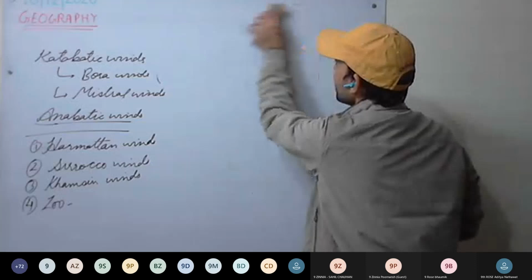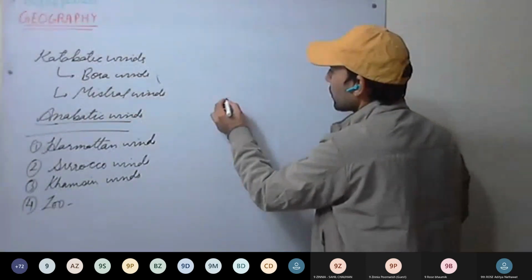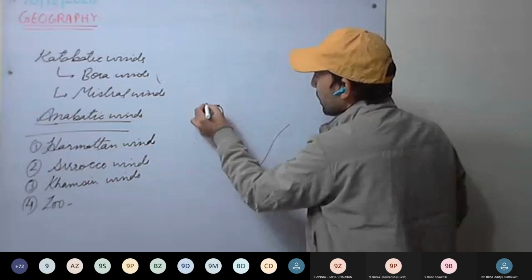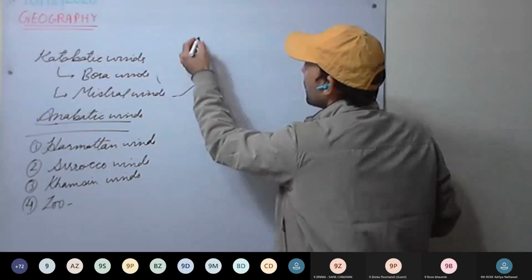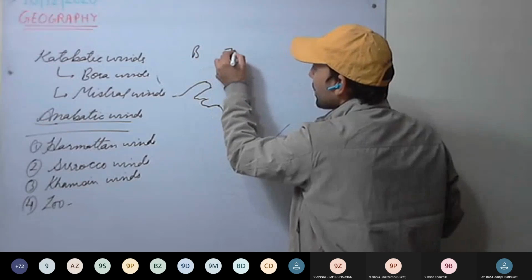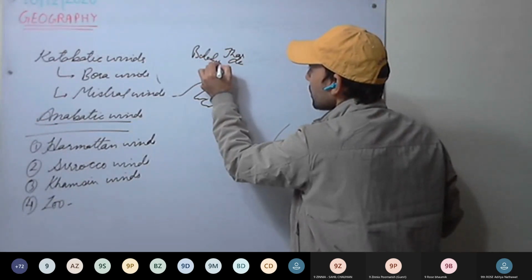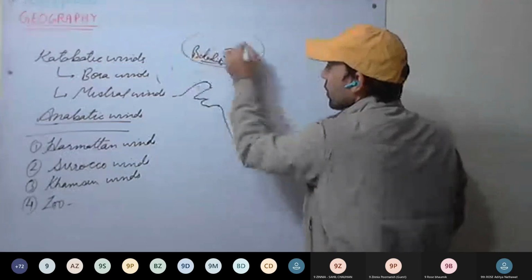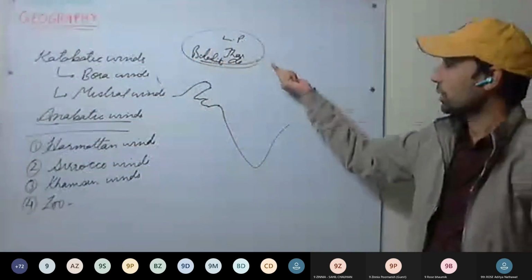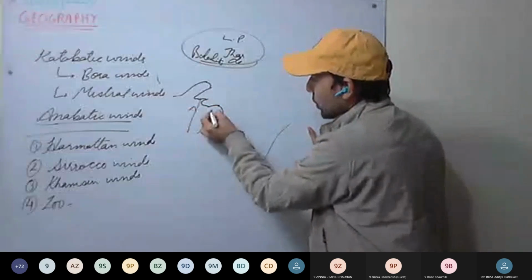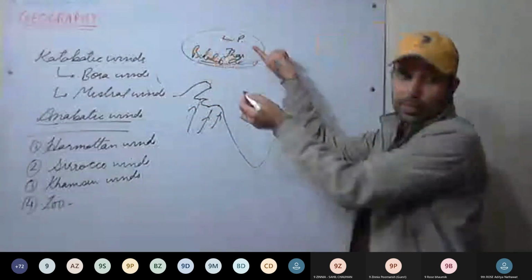So in summer, see here, a low pressure develops over Balochistan. For example, this is India. Here we have Balochistan and the Thar Desert. So here low pressure develops. Now winds from the North Arabian Sea will be attracted towards this low pressure.